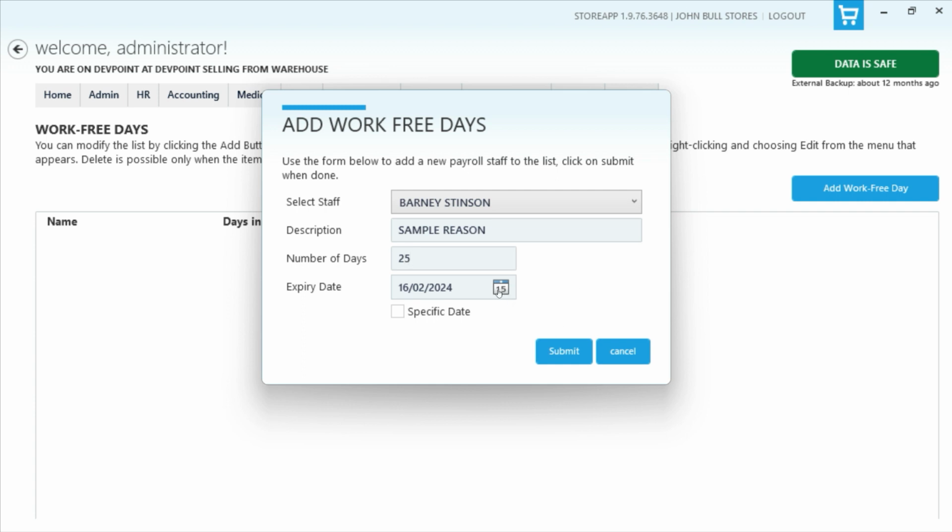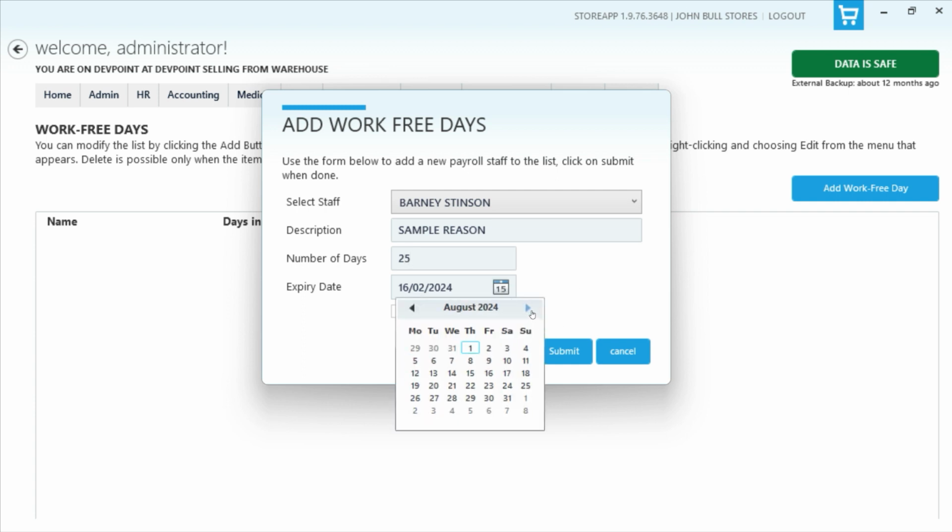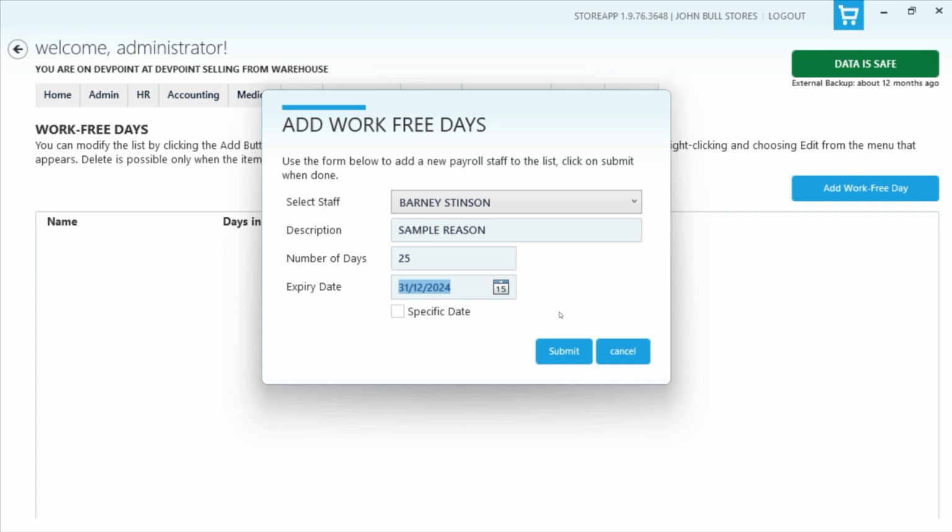And then you can now set this to be the end of the year. You can say, okay, so this ends by 31st of December. Or I don't want it to end by the 31st of December, I want it to end by 15th of December, depending on when you want it. So this allows them to have 25 days when they can be absent all through the year.